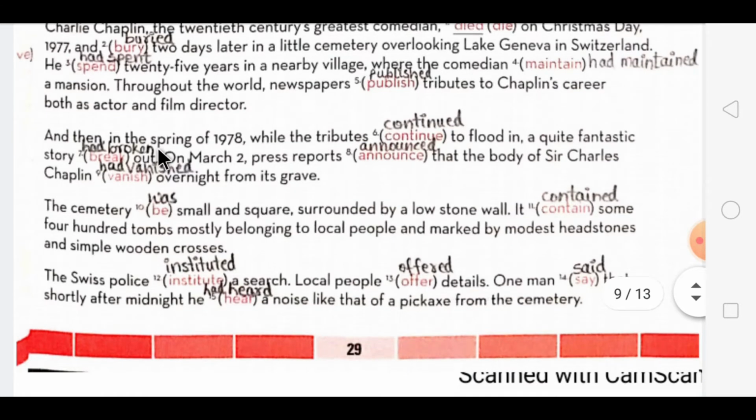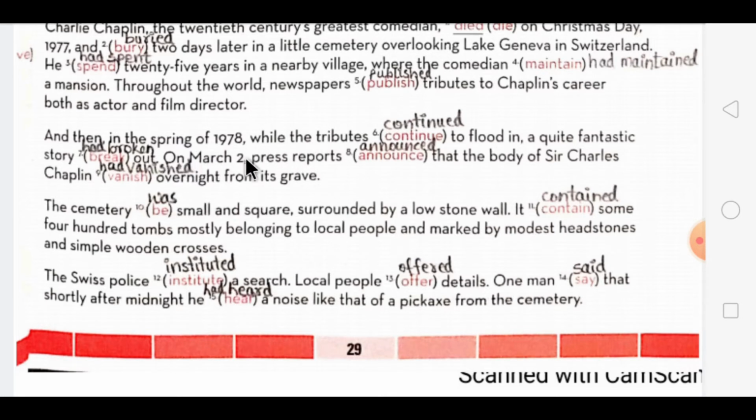And then in the spring of 1978, while the tributes continued to flood in, a quite fantastic story had broken out. So this action was already completed, so we used the past perfect tense form of the verb break, and here it was done afterwards. The first action had been completed, so we use the simple past tense.